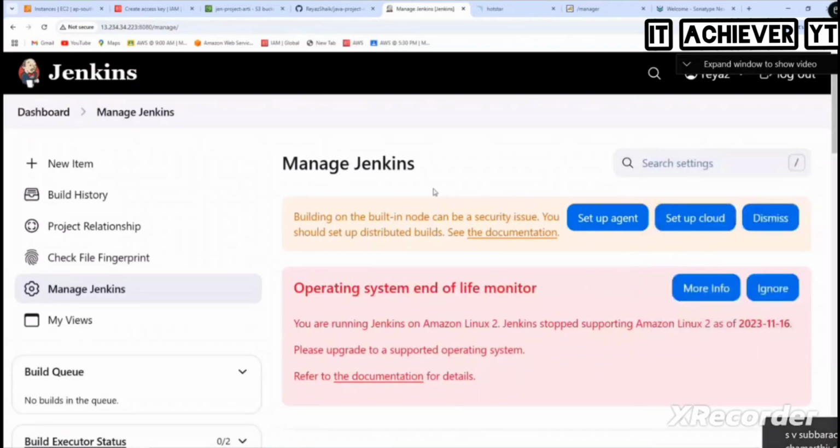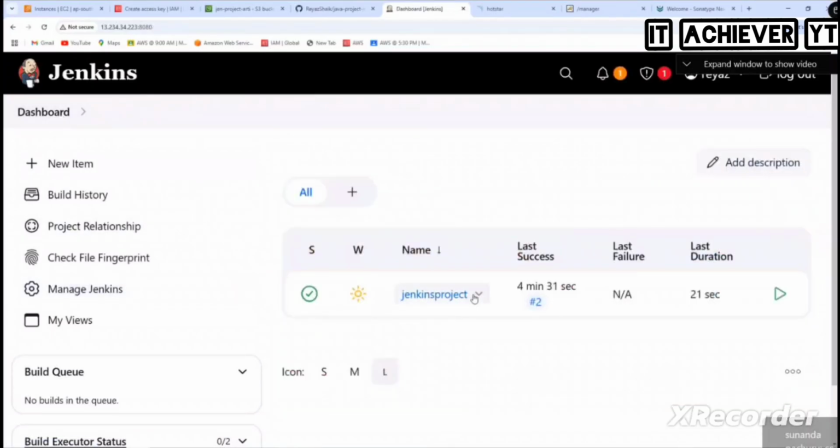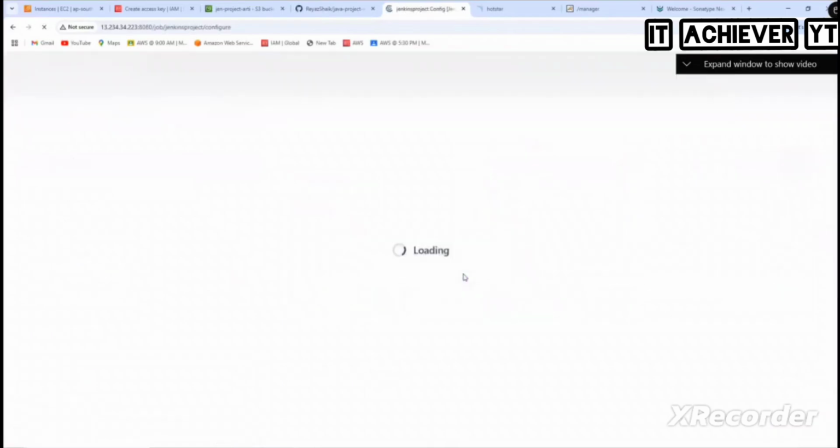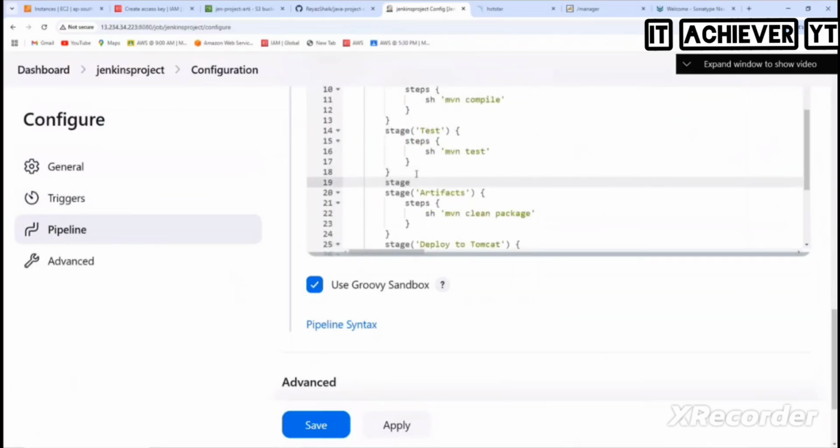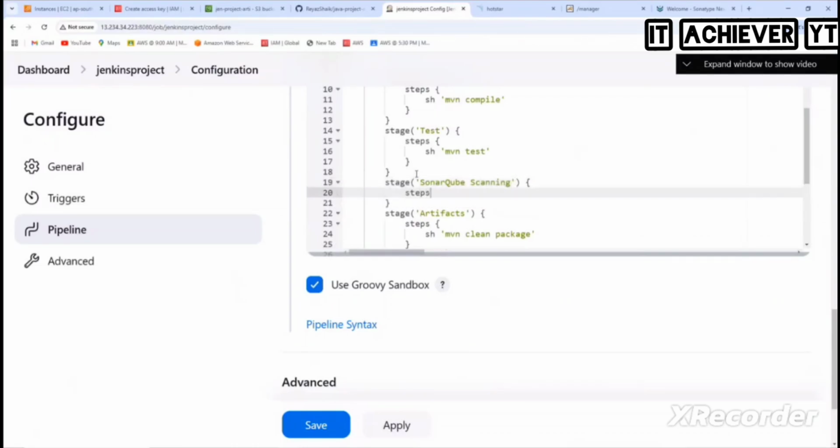Okay. And now we need to integrate this in the pipeline. To integrate this in the pipeline, we go to the pipeline and click on configure. Where should I do the sonar scanning? Before artifact. So I click here, add a stage, and call it SonarQube, SonarQube scanning or analysis, whichever. Next steps.